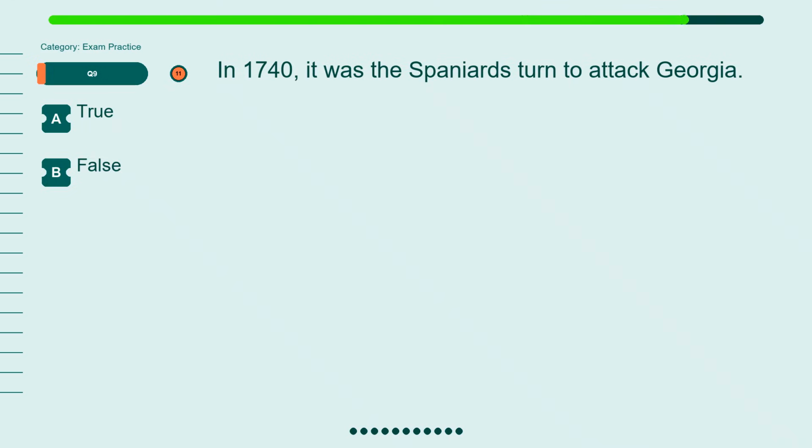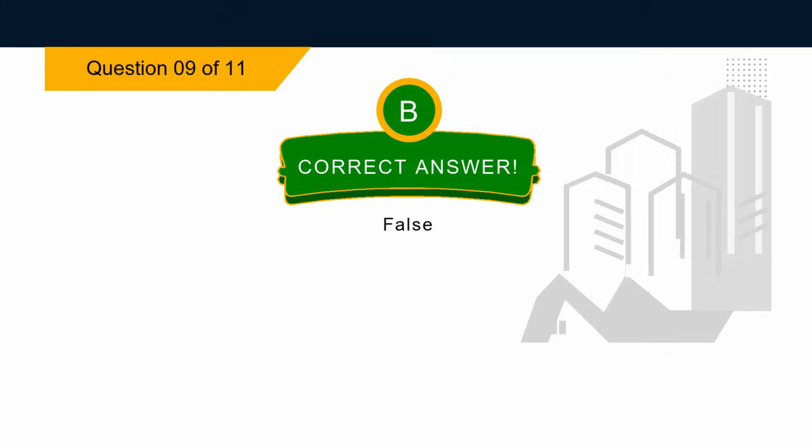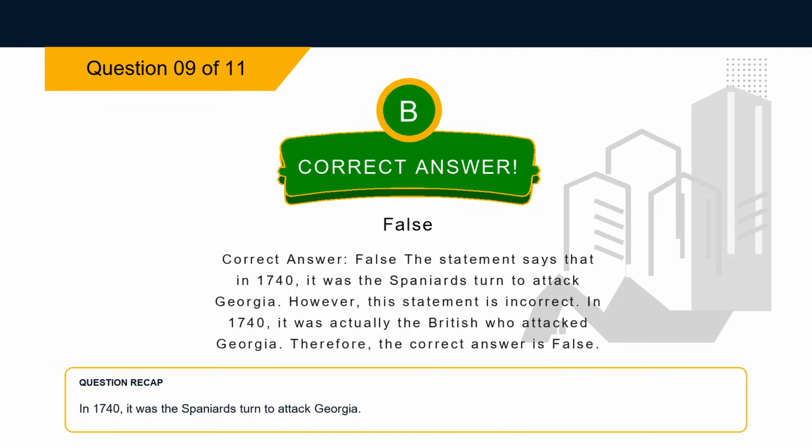Question 9. In 1740, it was the Spaniards' turn to attack Georgia. Option A, true. Option B, false. The correct answer is option B, false. Explanation. The statement says that in 1740, it was the Spaniards' turn to attack Georgia. However, this statement is incorrect. In 1740, it was actually the British who attacked Georgia. Therefore, the correct answer is false.